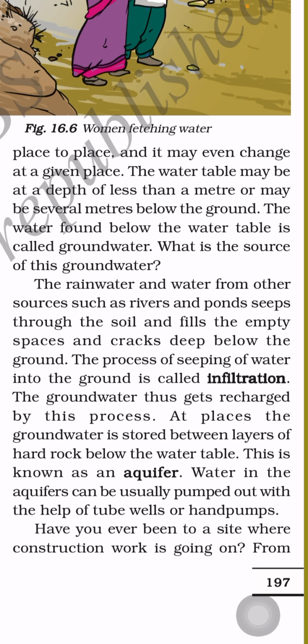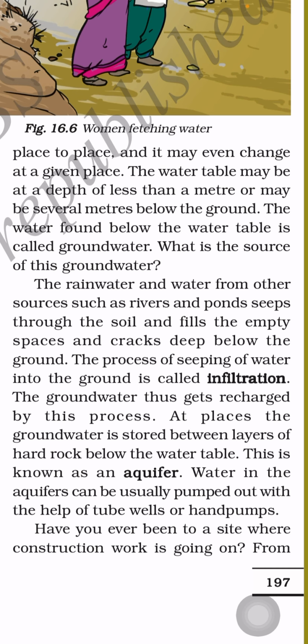At places, the groundwater is stored between layers of hard rock below the water table. So groundwater is present between the rocks. This is known as aquifer. Water in the aquifers can usually be pumped out with the help of tube wells or hand pumps. The water which is present in between the rocks is pulled out by the help of tube wells and hand pumps also.